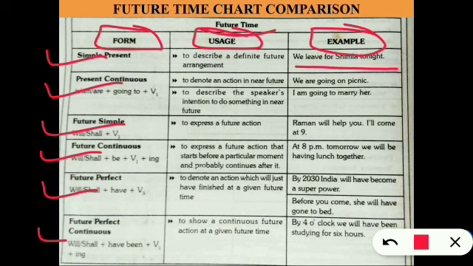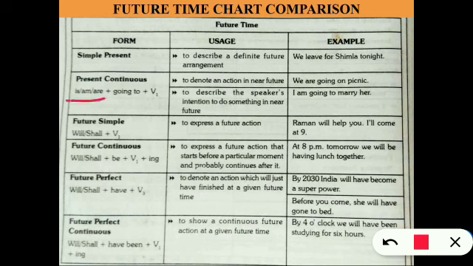Near future tense form, let's find out. It is am/is/are plus going to plus verb 1. To denote an action in near future, to describe the speaker's intention to do something in near future. Example, I am going to marry her. Okay, it is to show that the work will be done in upcoming days.